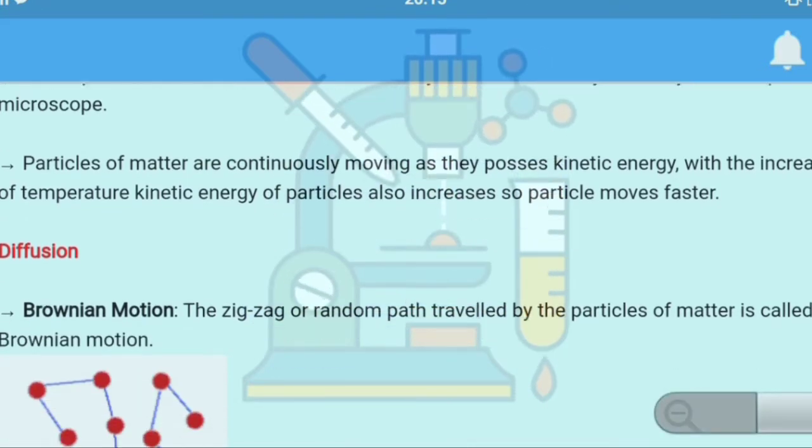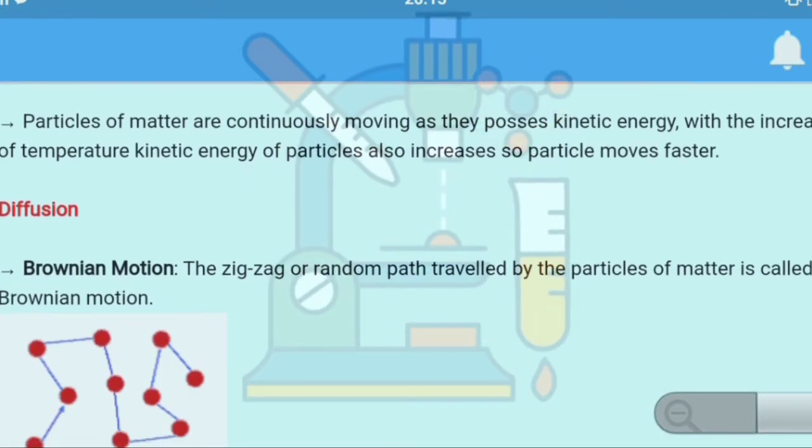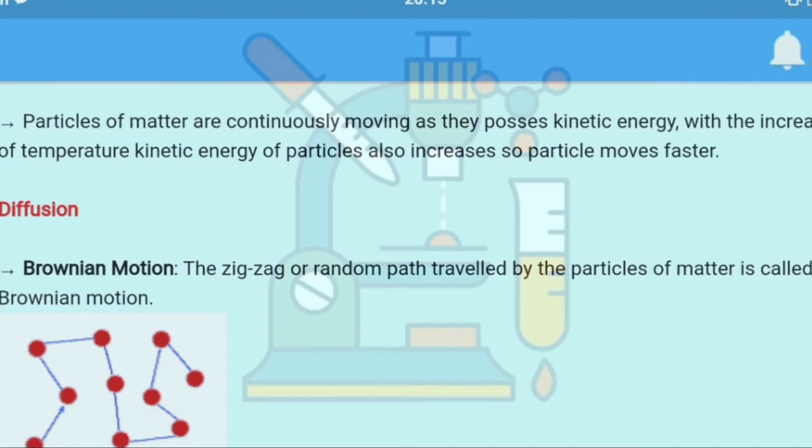Diffusion. What is diffusion? The intermixing of particles on their own is called diffusion. Like in water, when we put few drops of ink, it gets mixed up automatically without stirring it. So that is called diffusion. The mixing of the smell of perfume in the air, in the environment, in the room when we spray it. So that is so called diffusion.